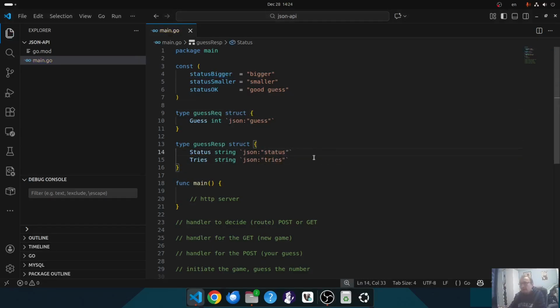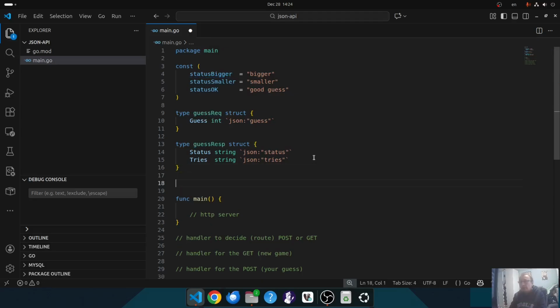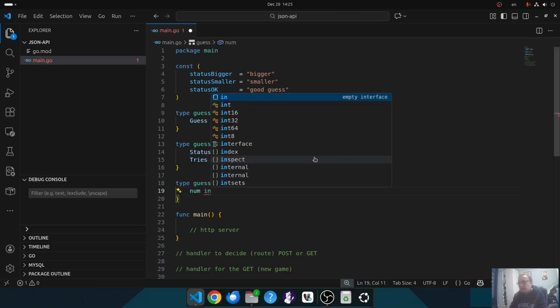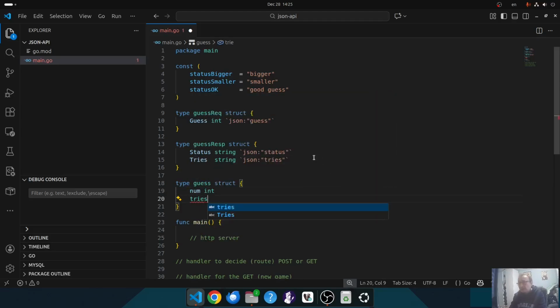I have a missing quote here, and I also need something where I'm counting the guess numbers, how many tries we had globally, and also need to have the guessed number globally. So let's create another struct, which will be the guess struct, with two properties. It can be private because it's just for internal use, which will be the number which the computer came up with, an integer, and the tries, which will also be an integer.